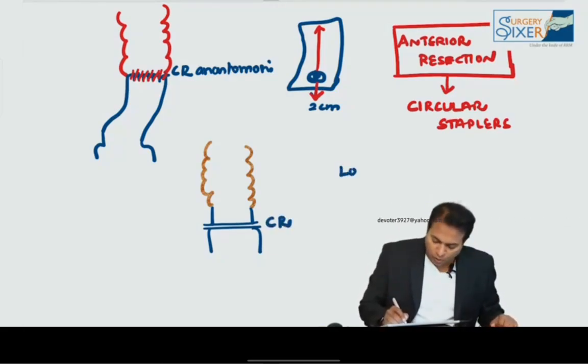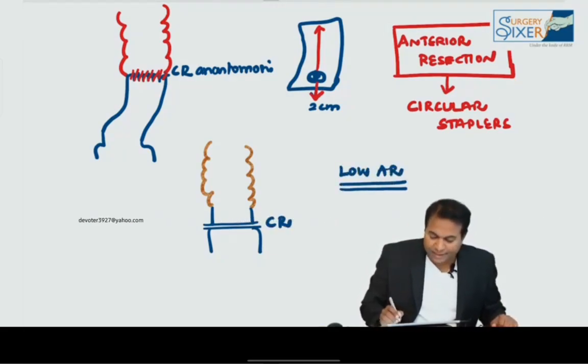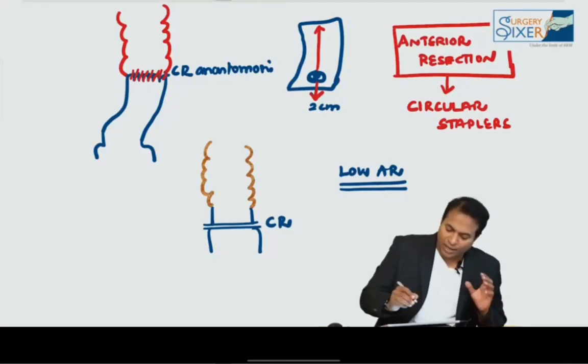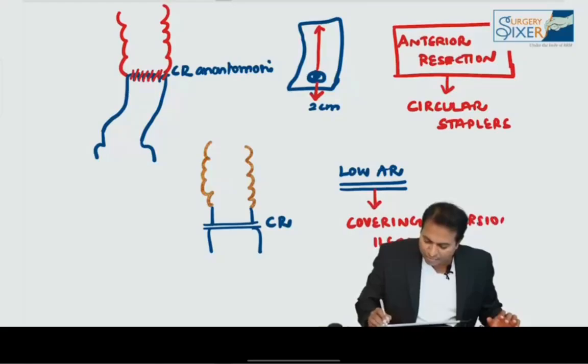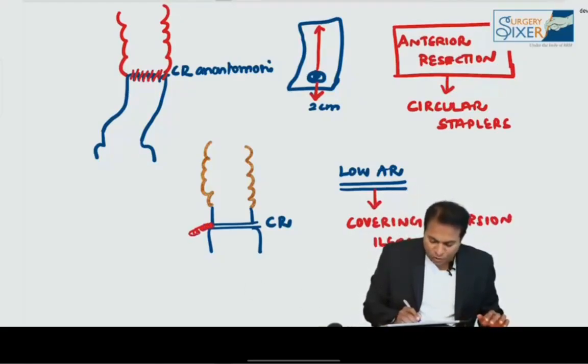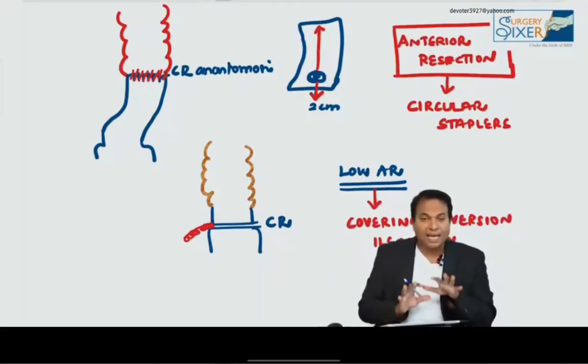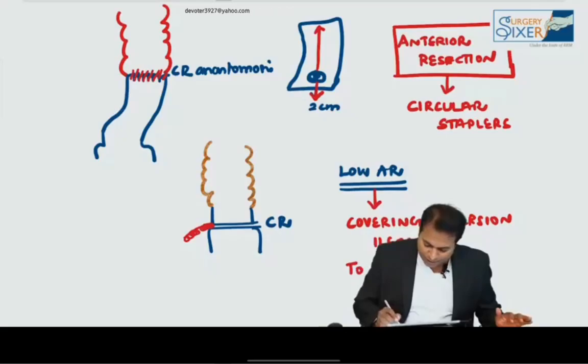So when you do low anterior resection very close to the recto-anal junction, we can do a covering ileostomy for this anastomosis to heal. So this is a temporary covering diversion ileostomy, so that even if there is a leak coming from this anastomosis, the motion will be proximally diverted into the ileostomy, and there won't be pelvic sepsis. To avoid pelvic sepsis on leak.